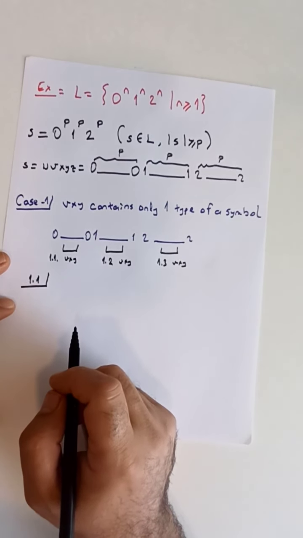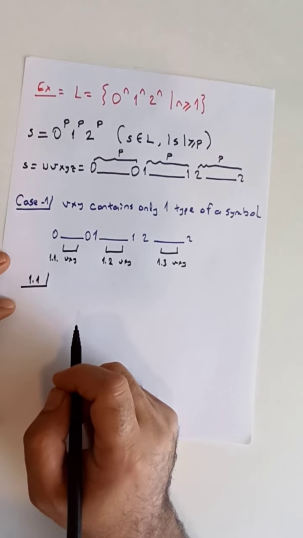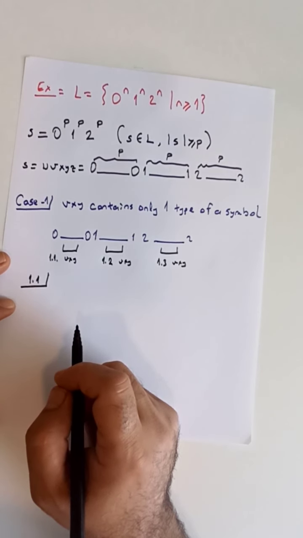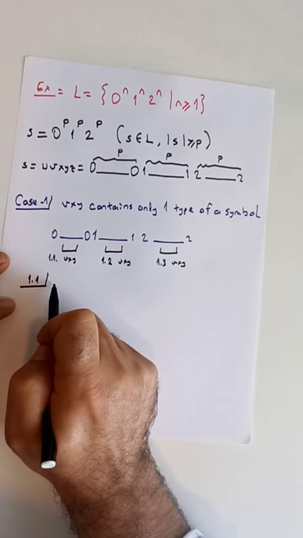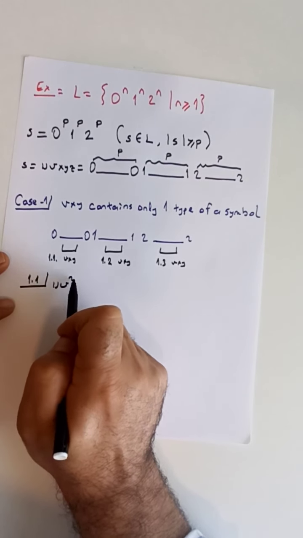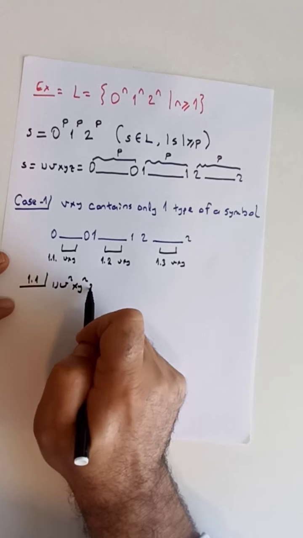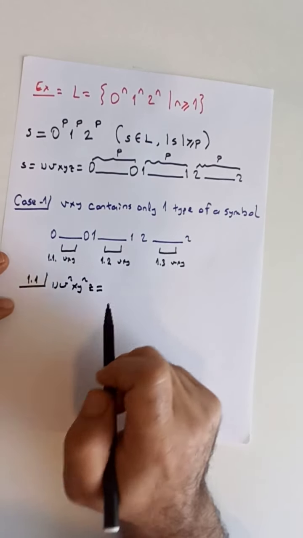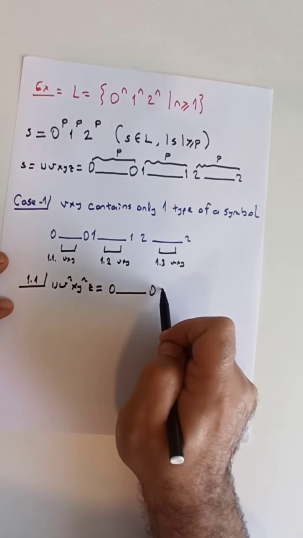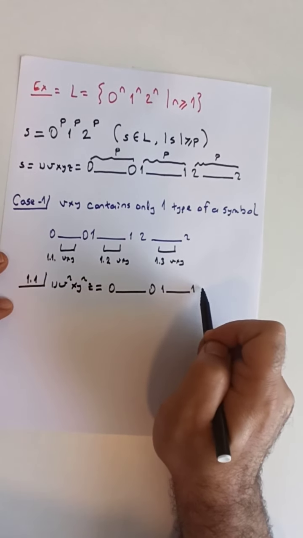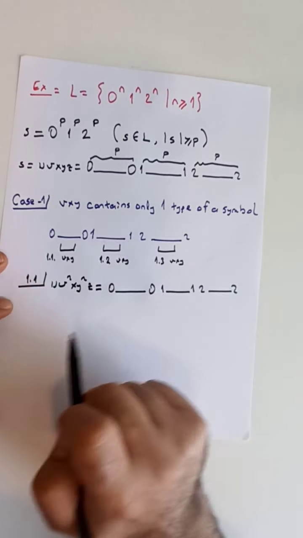For case 1.1, let's try to visualize how a new string uv^2 xy^2 z looks. We will have a bunch of zeros followed by a bunch of ones followed by a bunch of twos.